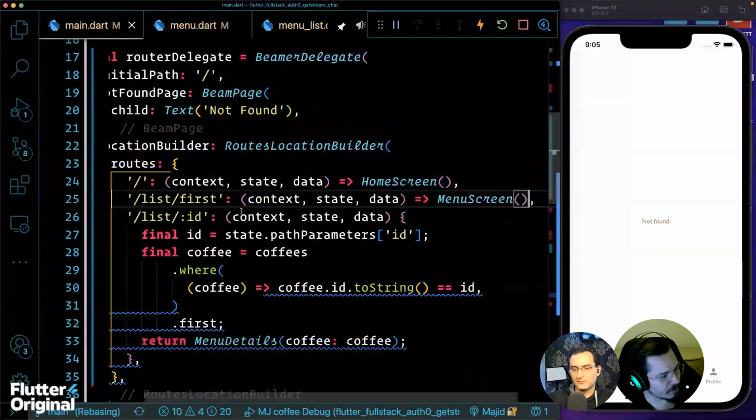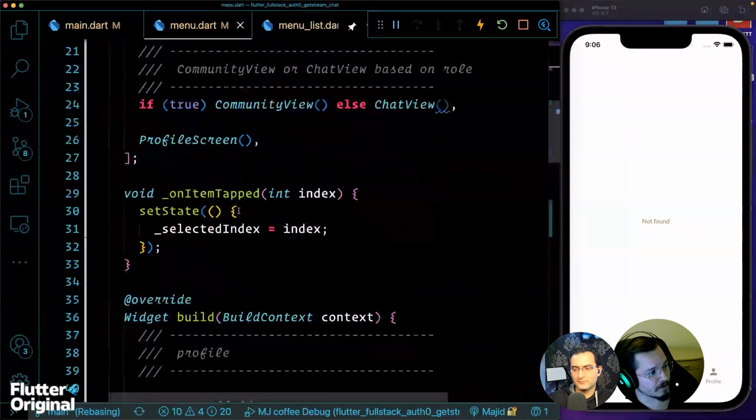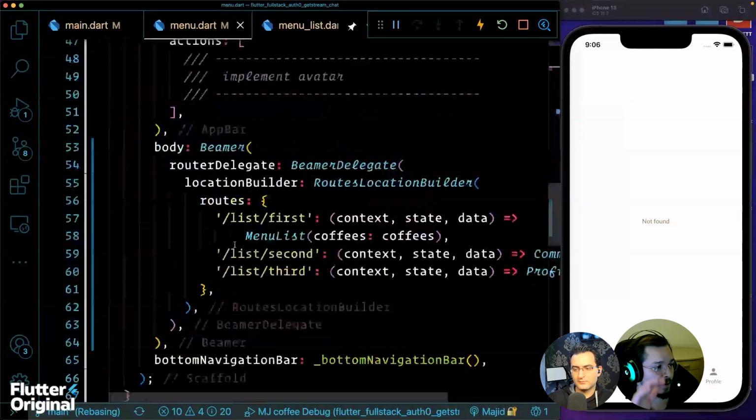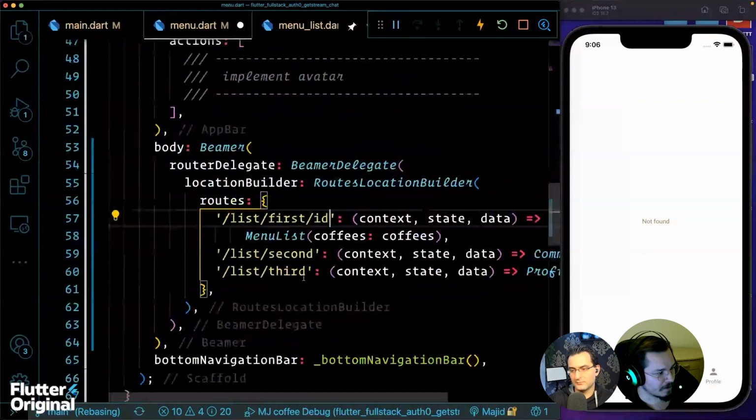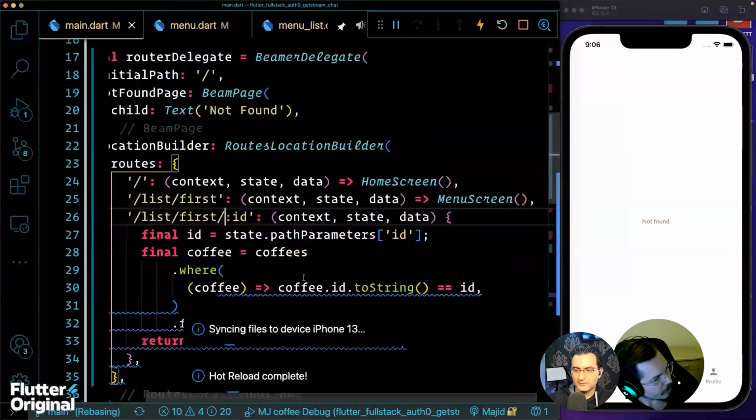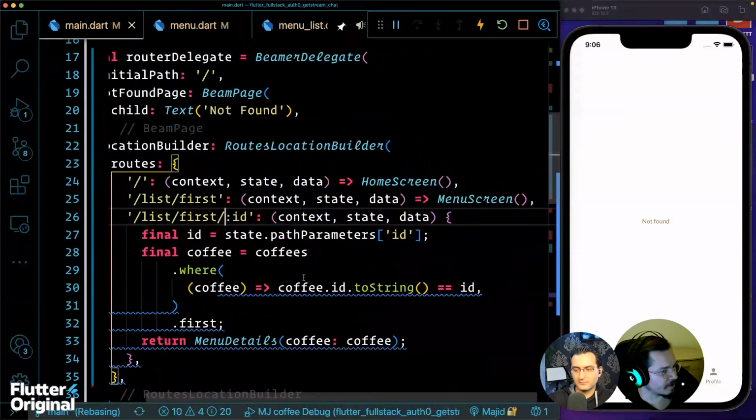Then we add first to the second route too: /list/first/id, because we want the ID page to be on top of the first. So that should work. Let's go to the menu screen.